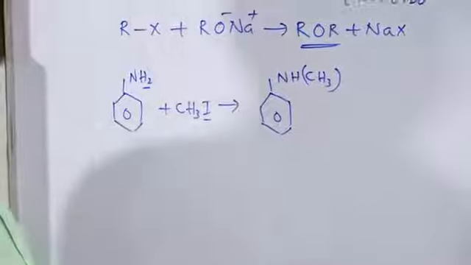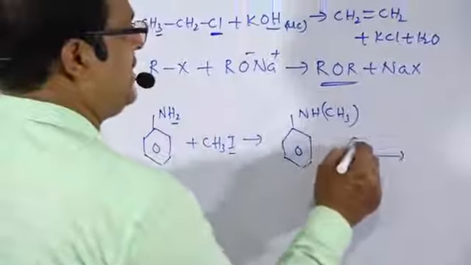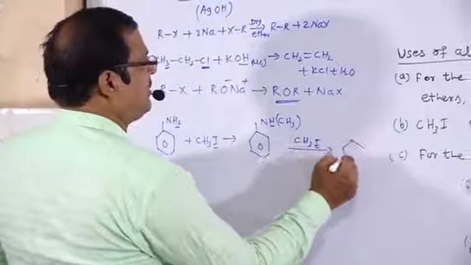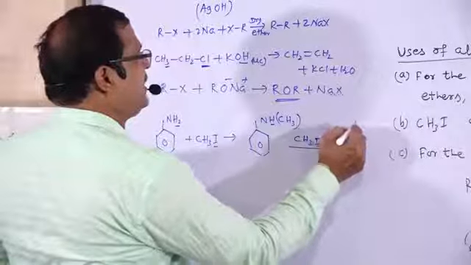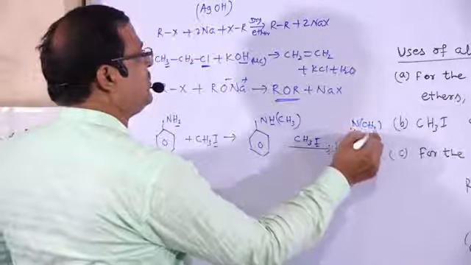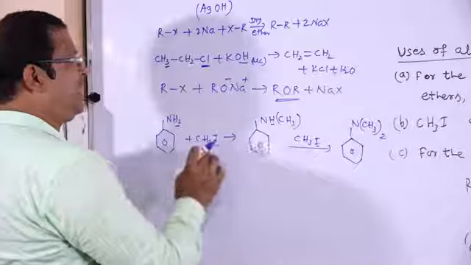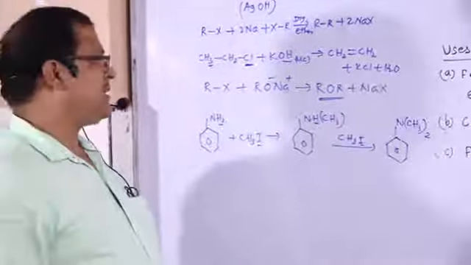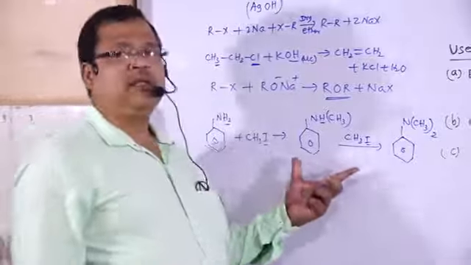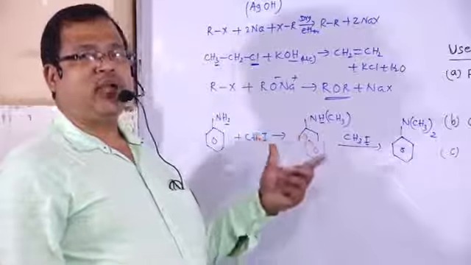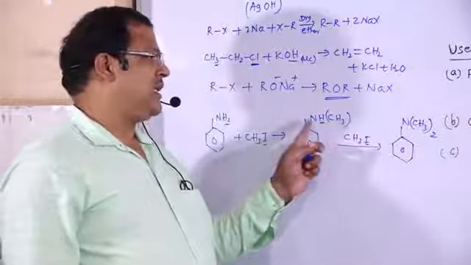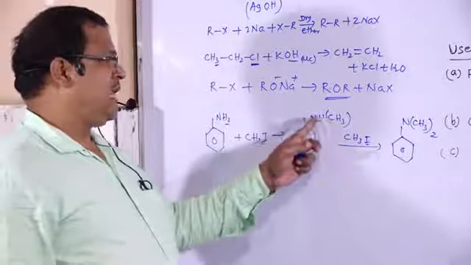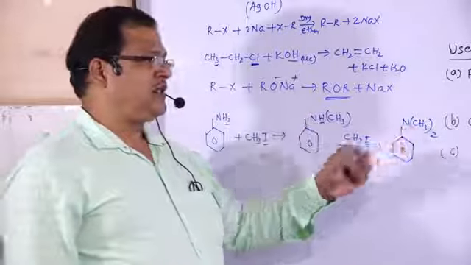Methyl group is inserted. Again this is treated with CH3I. Again this hydrogen atom and iodine are removed. There is the formation of N(CH3)2. Therefore methyl iodide is treated as a methylating agent. Methylating agent means it has the ability to provide the methyl group. It has the ability to enter that methyl group in this chain. H is removed, a methyl group is introduced. Another H is removed, another methyl group is introduced.